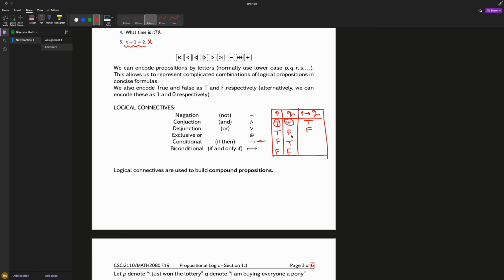So that's how you can think about it in terms of the if conditional, the implying: is this person lying? So here, I say, if I don't go swimming, since this is false, then I will get wet. Now you see, I didn't lie here. I did say if I go swimming, then I will get wet. But as you know, swimming is not the only way you get wet. It could rain. So here, I didn't really lie. I did get wet, but I didn't say only if I go swimming, I'll get wet. I said if I go swimming, I will get wet.